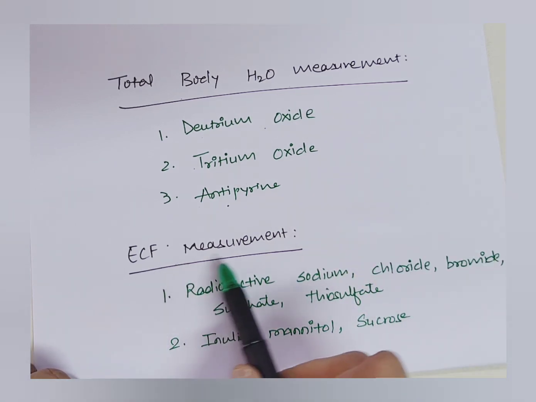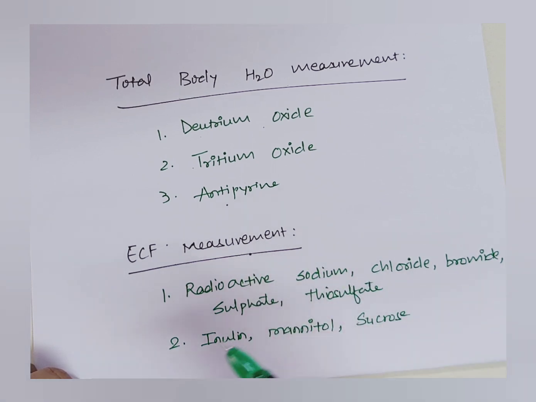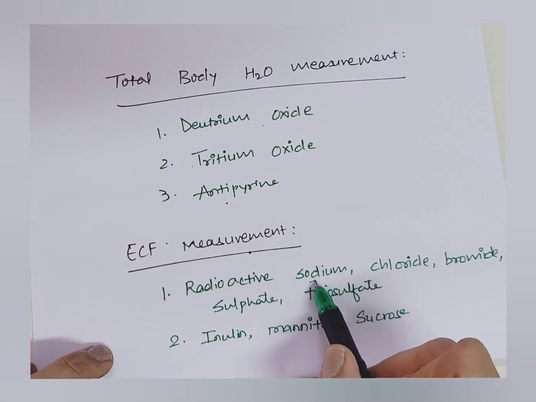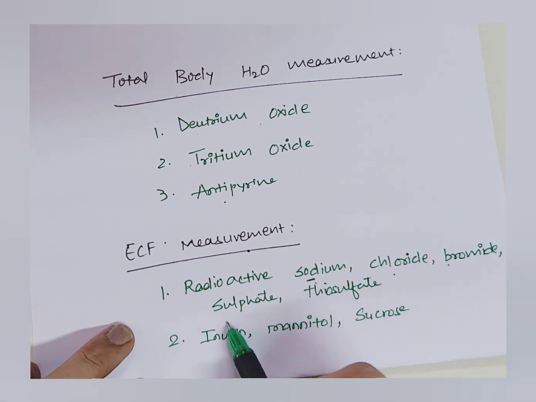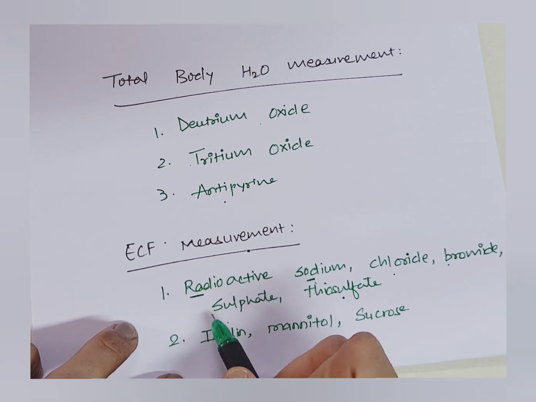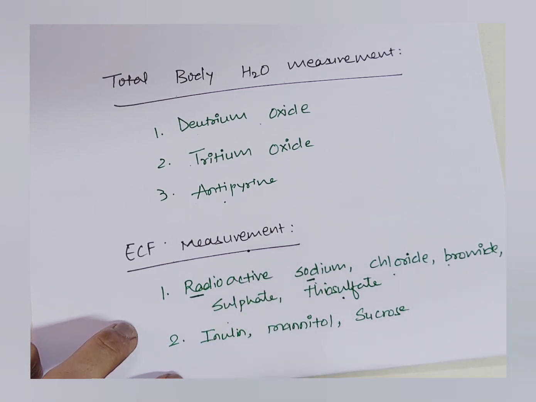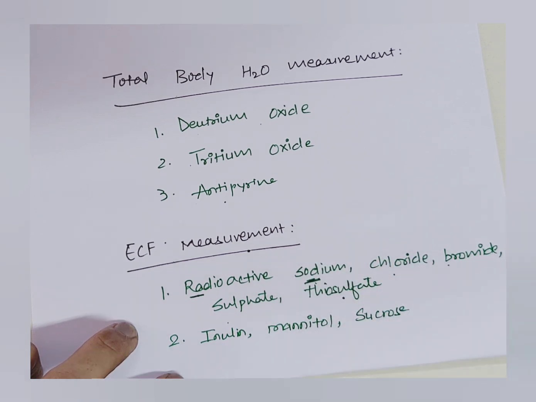Then extracellular fluid measurement. For measurement of extracellular fluid volume, the dye which we are using must be in the extracellular fluid. So we use sodium, as I told you, it is the extracellular cation, then chloride, bromide, sulfate, thiosulfate. But here what we use is a radioactive substance. Why radioactive? Because we can easily measure it. If it is simple sodium, this sodium mixes with our normal extracellular fluid, so we will not be able to measure it. So here radioactive sodium.